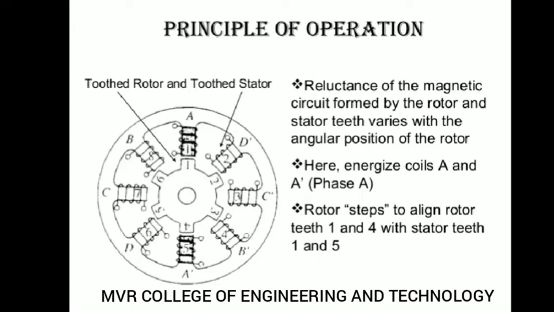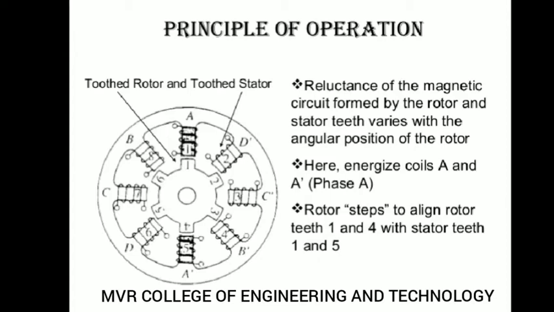So the reluctance of the magnetic circuit formed by the rotor and the stator teeth varies with the angular position of the rotor. This reluctance will rotate your rotor. In this stepper motor there will be a reluctance. What is meant by reluctance?